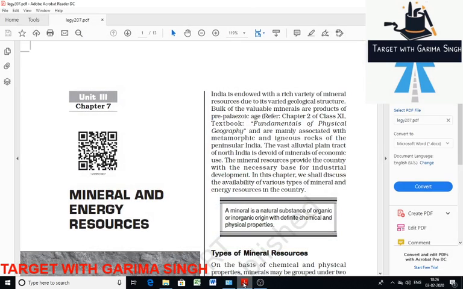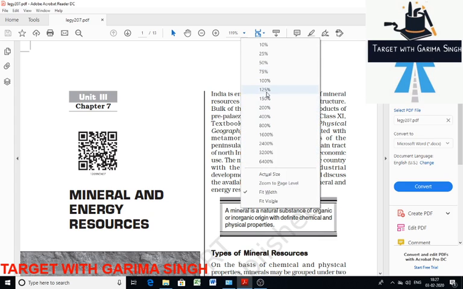Today we will discuss chapter number 7, that is mineral and energy resources. I'm discussing basically geography. So the chapter is mineral and energy resources. I think it may not be visible, so I have to increase its visibility.